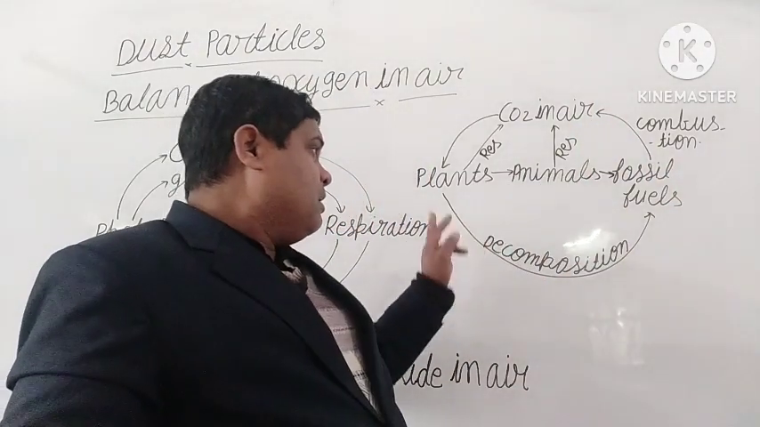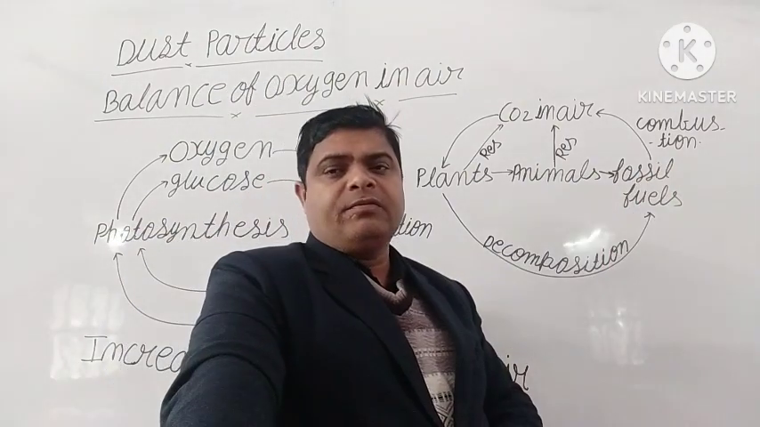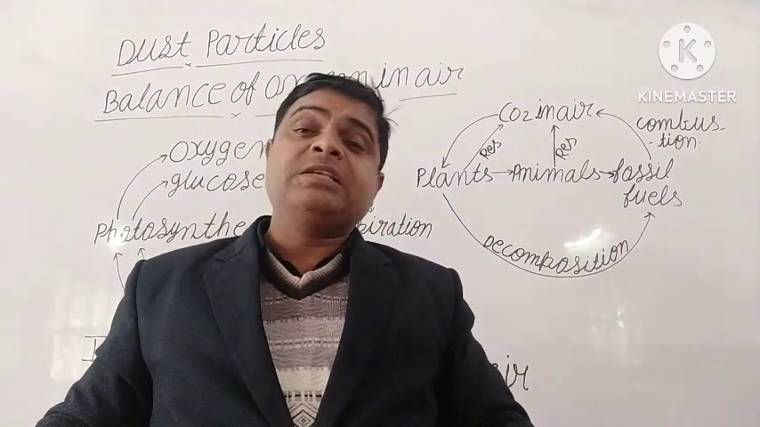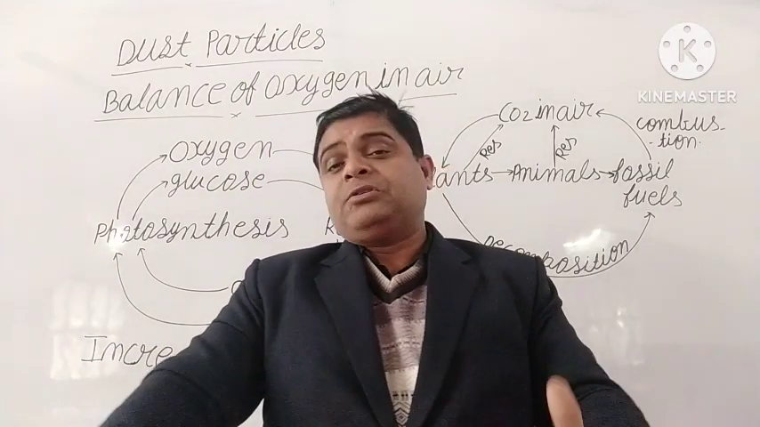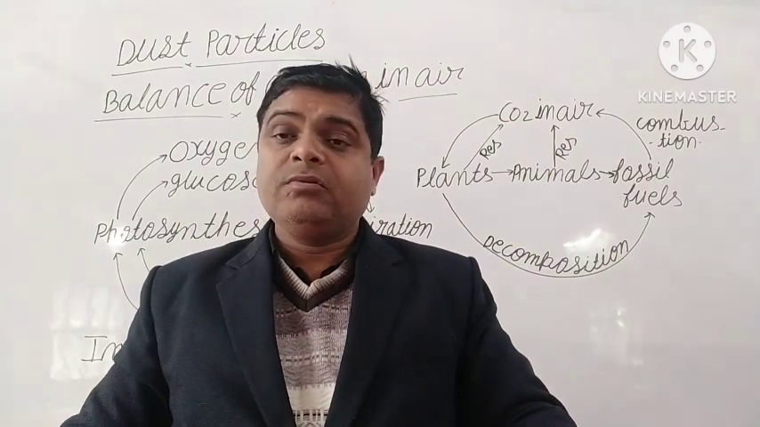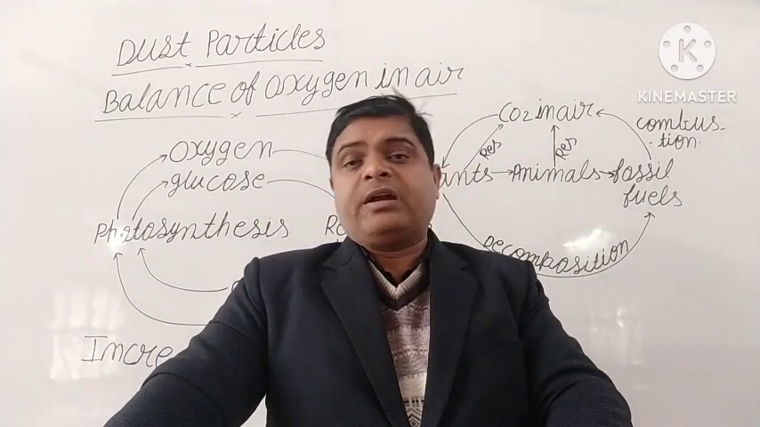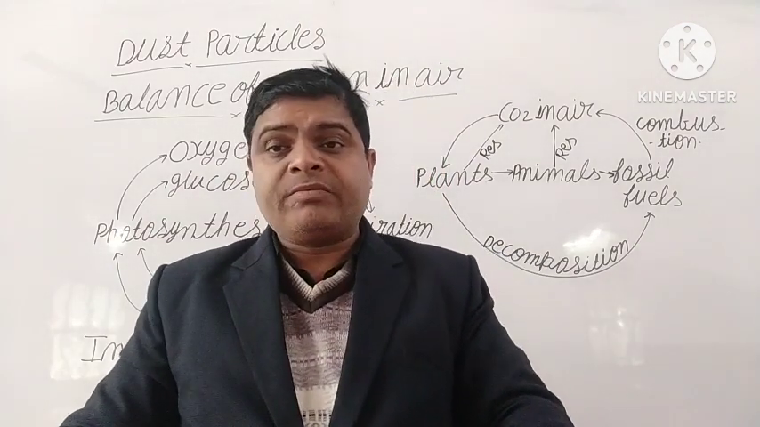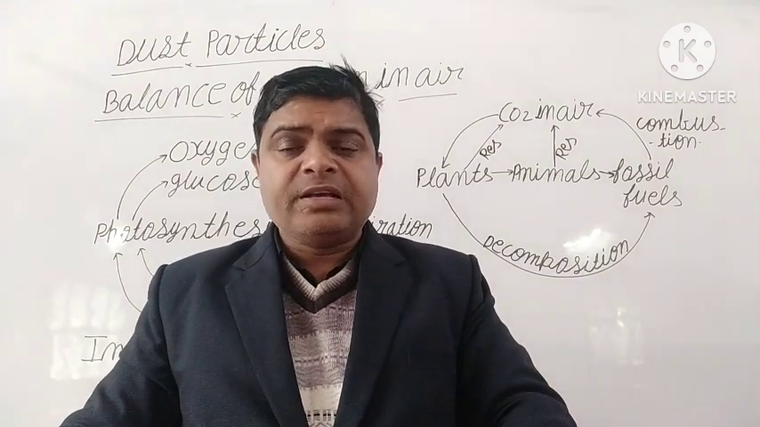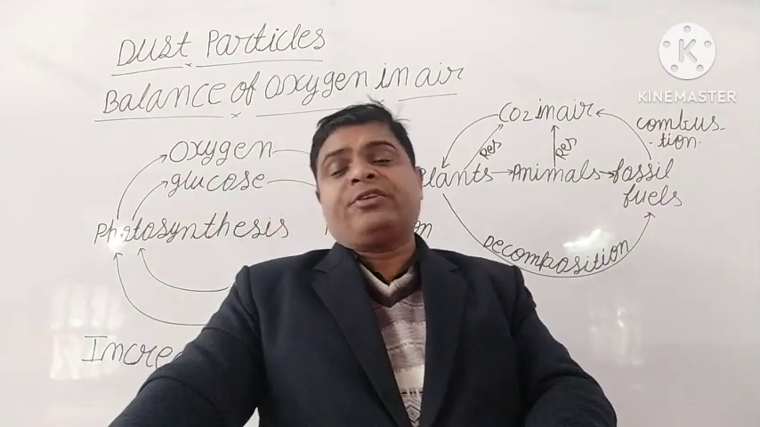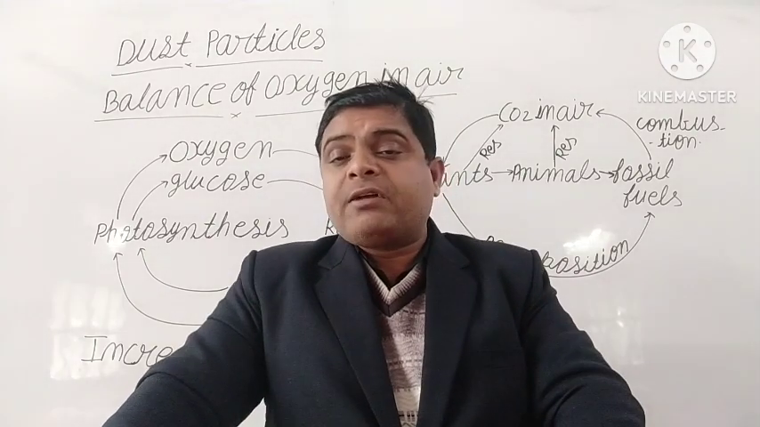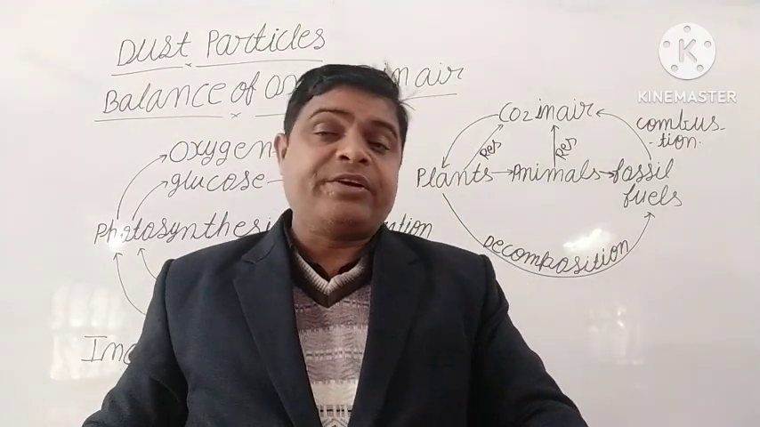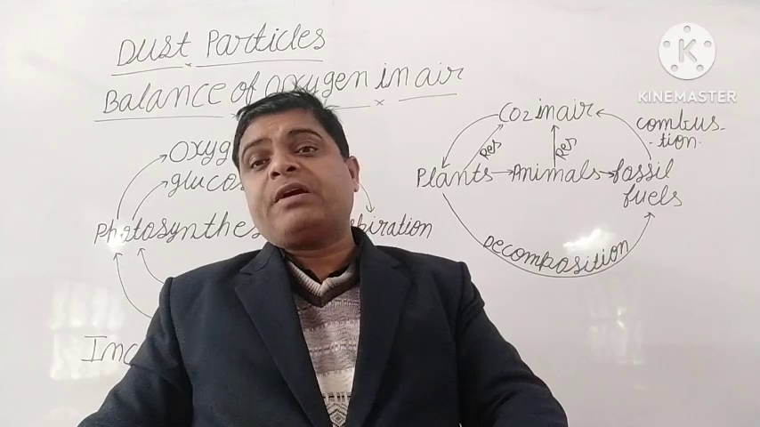When an animal or plant dies, it changes into fossil fuel. So this is a cycle. But nowadays, because of some human activities, the percentage of CO2 is increasing. How? Because day by day we are cutting the forest. When we cut the forest, the number of trees decreases. So when trees decrease, then who will take our carbon dioxide? That is the first problem.